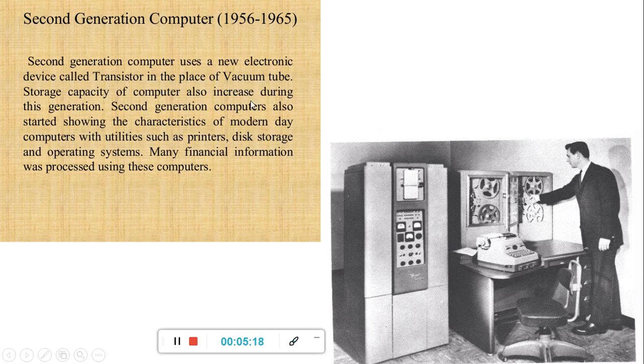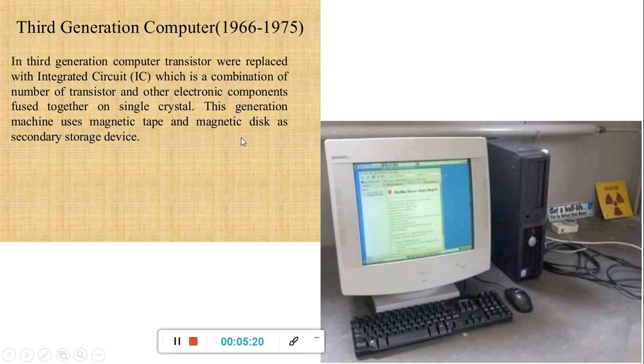Then the third generation computer. In this third generation computer, transistors were replaced with the integrated circuit, that is IC, which is a combination of a number of transistors and other electronic components fused together on a single crystal. This generation machine uses magnetic tape and magnetic disk as secondary storage devices.